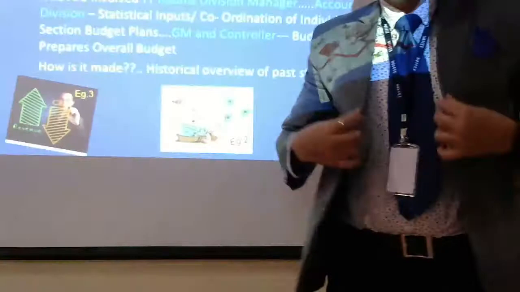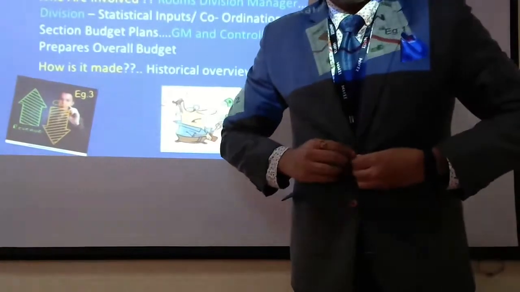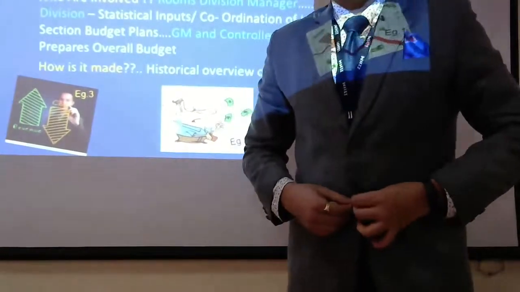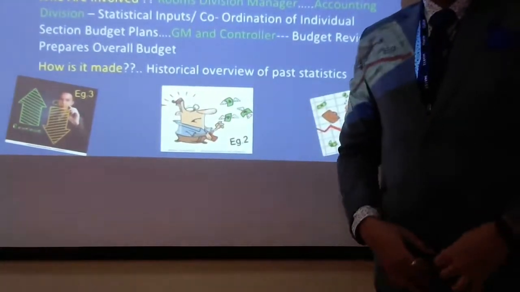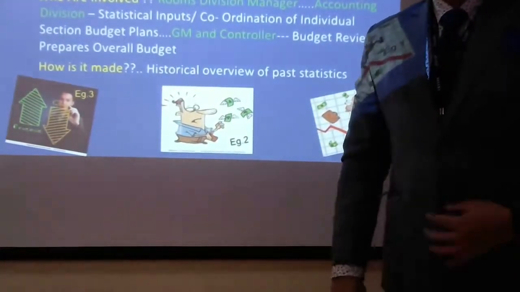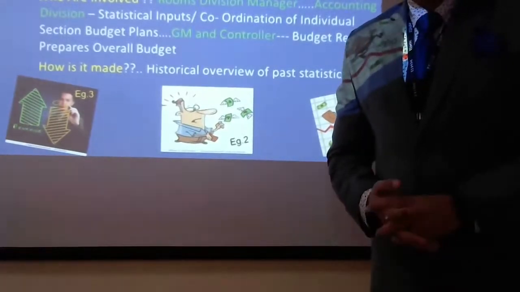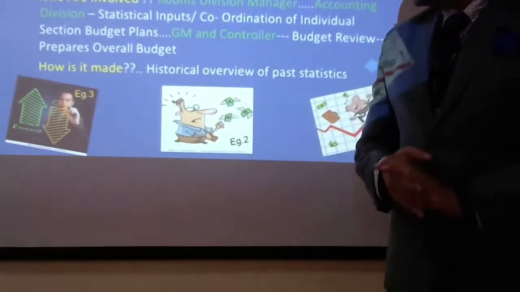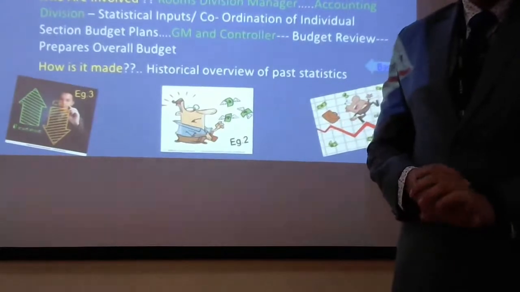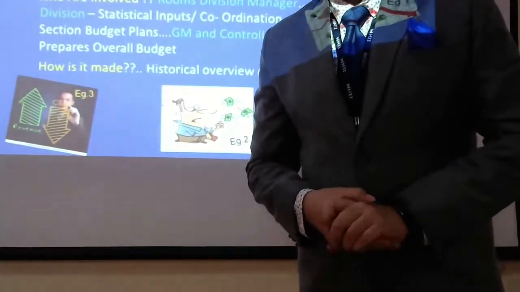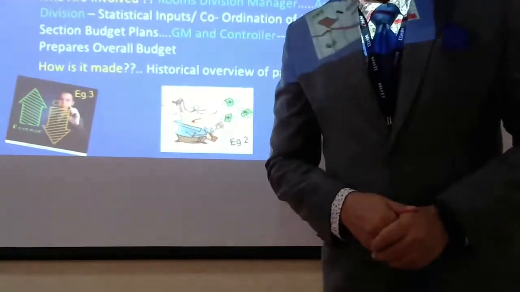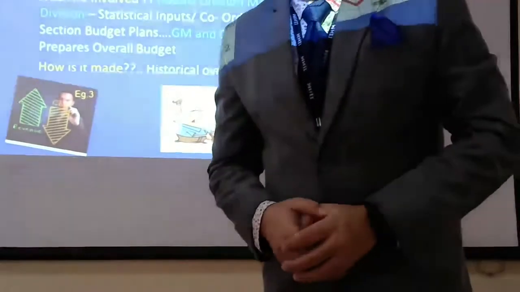So let us try to understand what is budgeting. Budgeting basically is a long-term profit plan which addresses all the revenue sources and expenses. All right. So we'll try to see how it is done. We'll see our budget, and after that we'll explain to you how the budget is made.